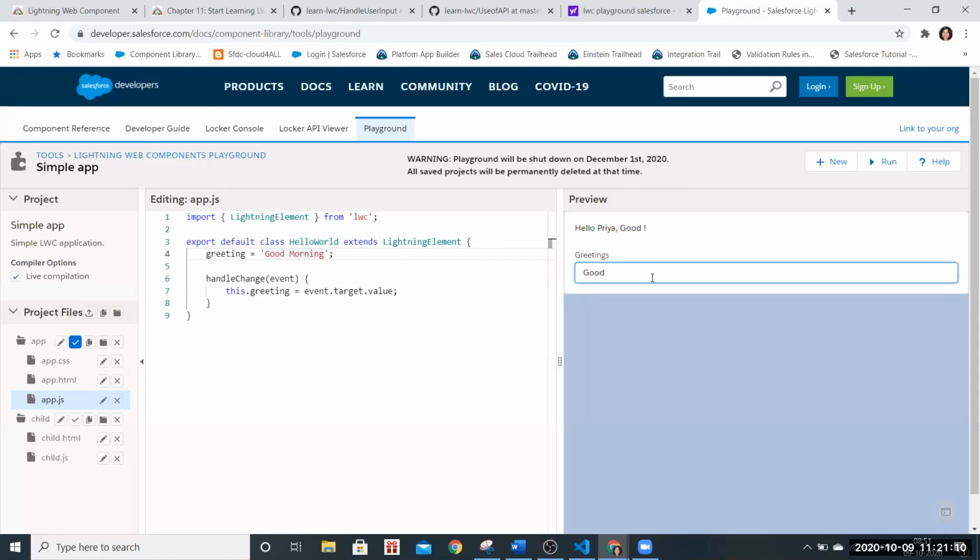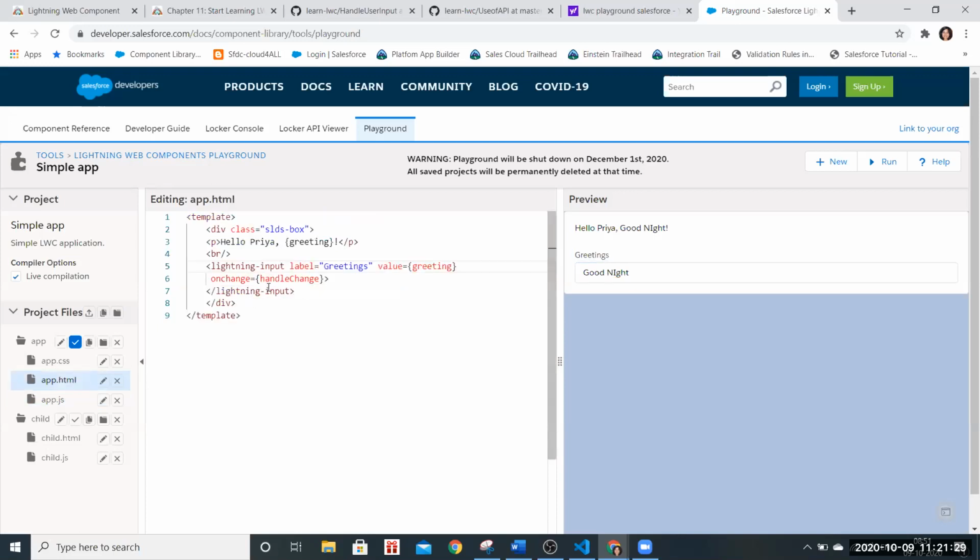See. Okay, so what is happening? Okay, I will explain. I got it. Here this greeting is taking the event.target.value. The event is onchange here in HTML.